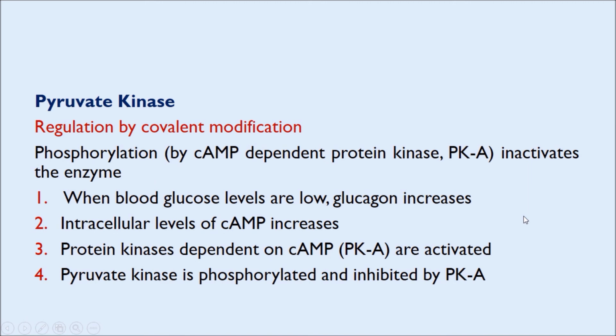Similarly, regulation by covalent modification. Phosphorylation by cyclic AMP dependent protein kinase, that is PKA, inactivates the enzyme pyruvate kinase. When blood glucose levels are low, the glucagon increases. As a result of this, there is an increased intracellular levels of cyclic AMP. When cyclic AMP increases intracellularly, the protein kinases dependent on the cyclic AMP, that is PKA, are activated. As a result, the pyruvate kinase is phosphorylated and inhibited by PKA.